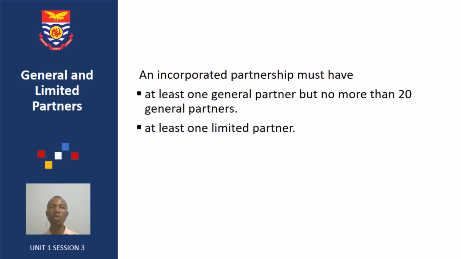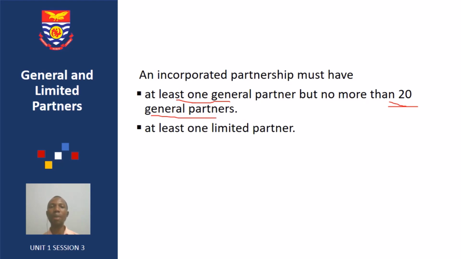Now, an incorporated partnership firm must have at least one general partner and not more than 20 general partners, and it should also have at least one limited partner.